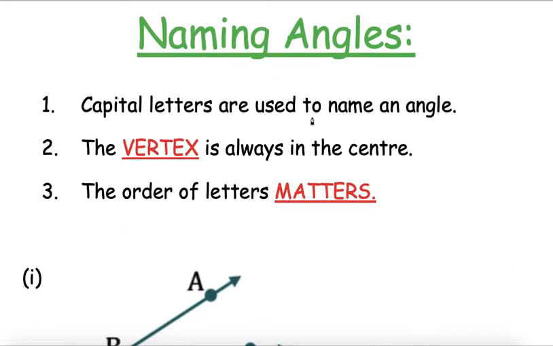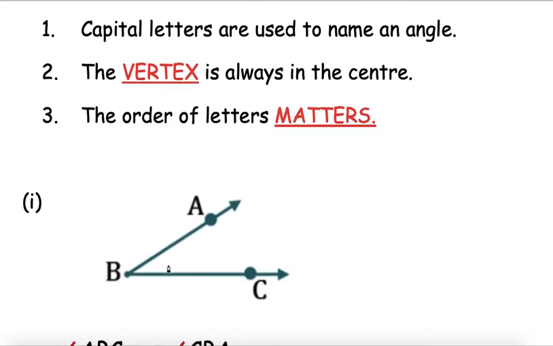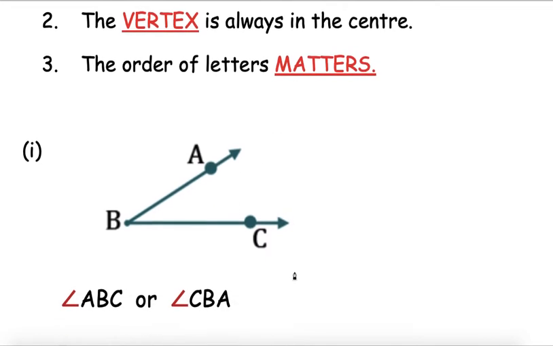Capital letters are used to name an angle. See this figure, children? Can you see this figure? Capital letters are used here and the vertex is always in the center. Whenever we have to name an angle, the vertex is always in the middle. Now how do we name an angle?